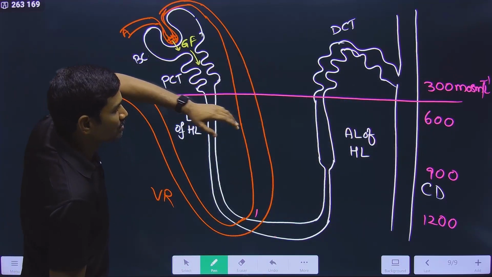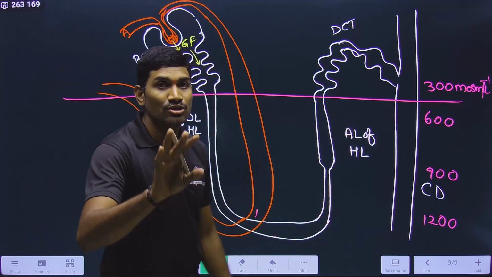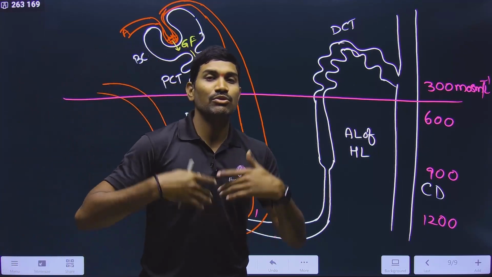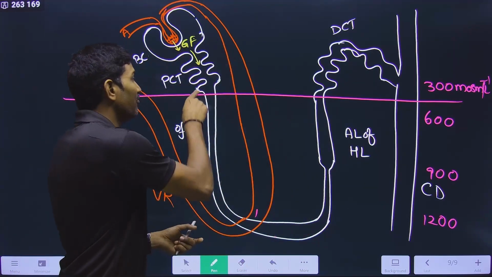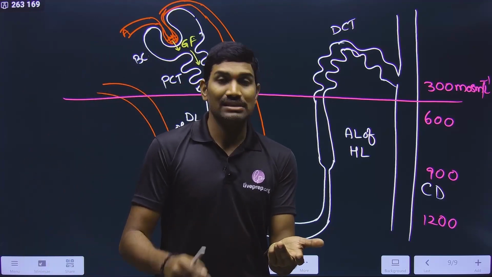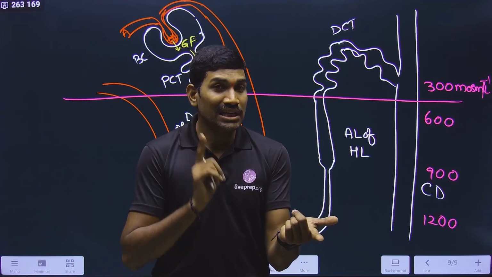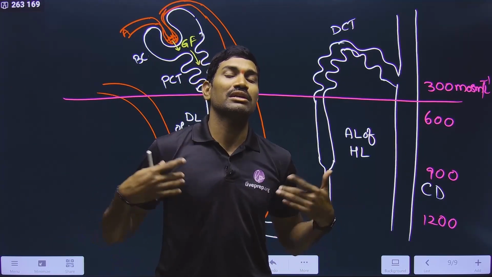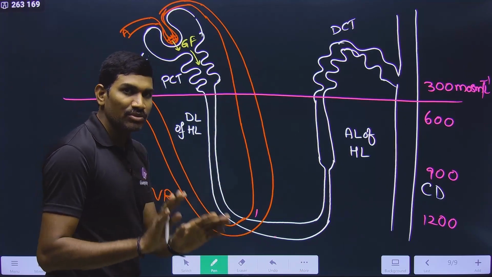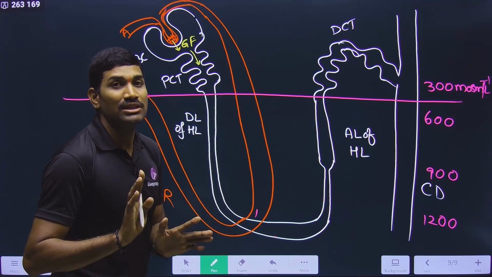Now what happens? Once it is coming into this, concentration should increase. So now observe carefully. Even though 70 to 80% is absorbed, still the filtrate is having water, some minerals and nitrogenous waste materials. Observe these things. Don't think that 100% water is absorbed. If 100% water is absorbed, how will they flow? So some amount of water is there, some minerals are also there along with nitrogenous waste materials.